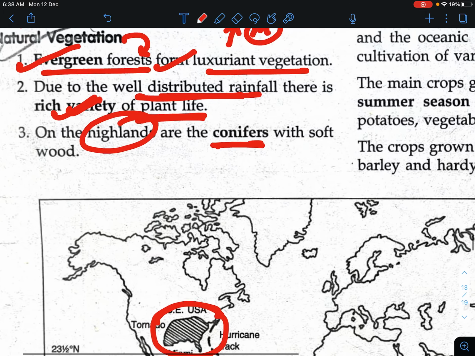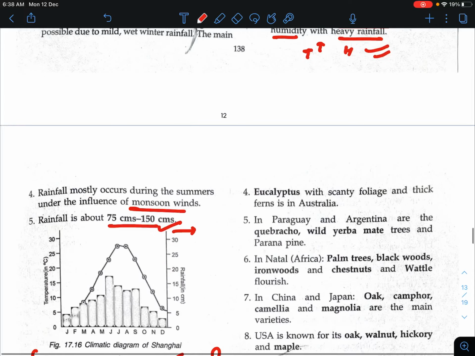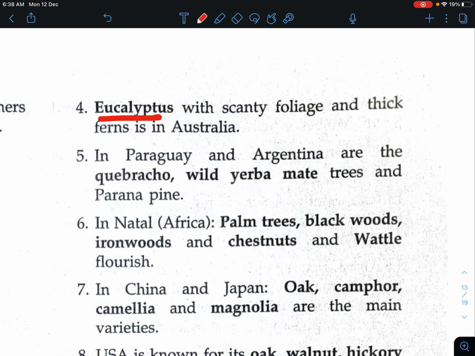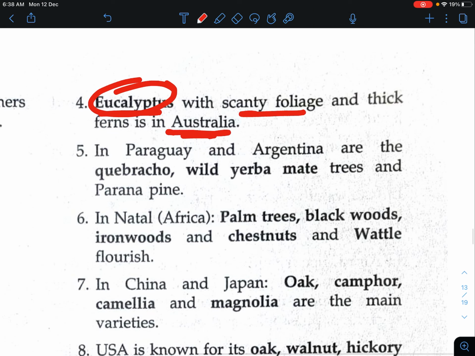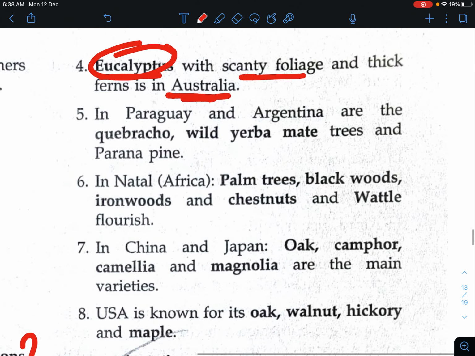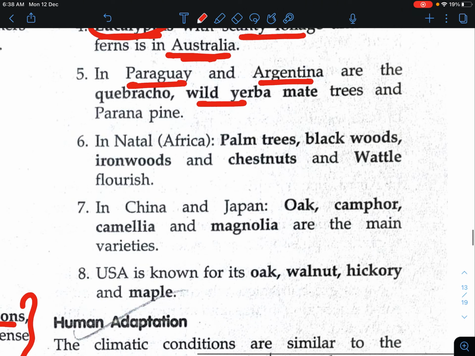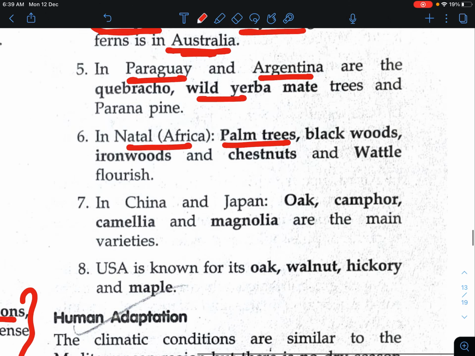If you talk about the highlands, there is coniferous forest with softwood. After that, eucalyptus with scanty foliage and thick fern in Australia. We already studied that eucalyptus is mainly found in Australia. In Paraguay and Argentina, there are the wild herba mate trees and the parana pine. In Africa, there are palm trees, blackwood, ironwood, chestnut and the wall florist.